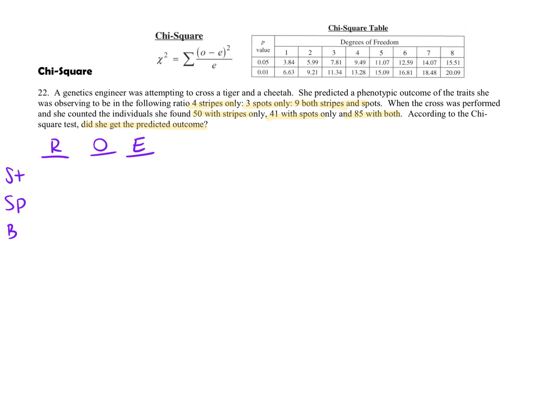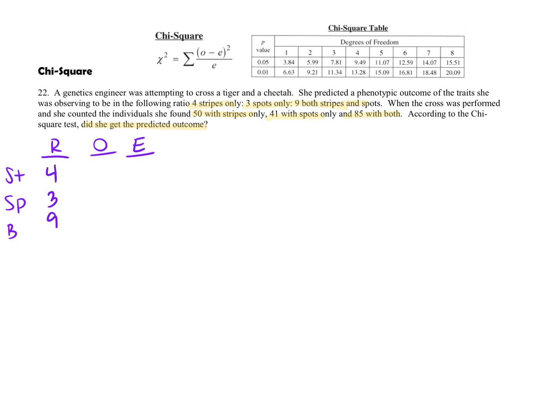Now, for this particular problem, it actually gives you the expected ratio, right? She was expecting or predicted that it would be 4 to 3 to 9. Because she gives you that, you're just going to write down 4 to 3 to 9 as your ratio. If they don't mention a ratio, that's where you're going to use those standard Mendelian ratio numbers that I had you memorize.